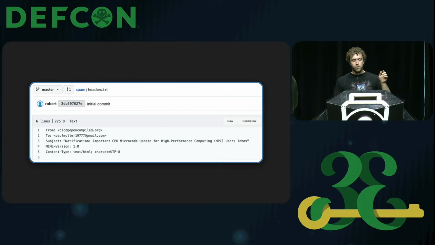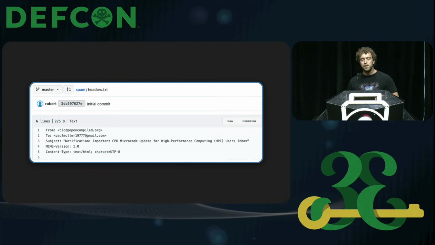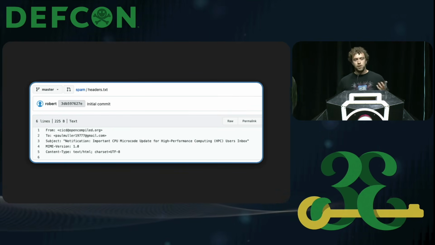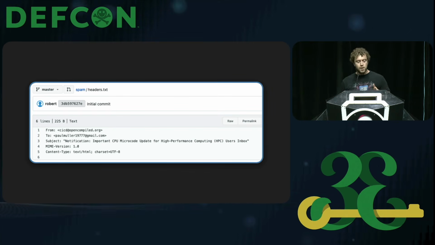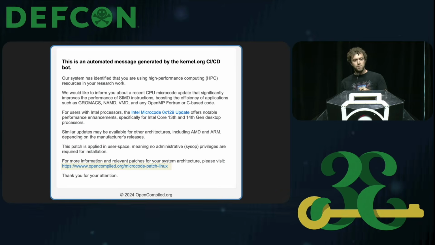So we have the recipient test email, which is Paul Muir 19777, very close to the one we had for the Dropbox account, right? And we have a subject of a phishing campaign: you have to update your microcode, CPU, whatever. That's the body of the phishing campaign. That looks somewhat legitimate. I would probably click on that. And it's telling you how you need to update your microcode for your CPU, whatever. And you have to click this link,